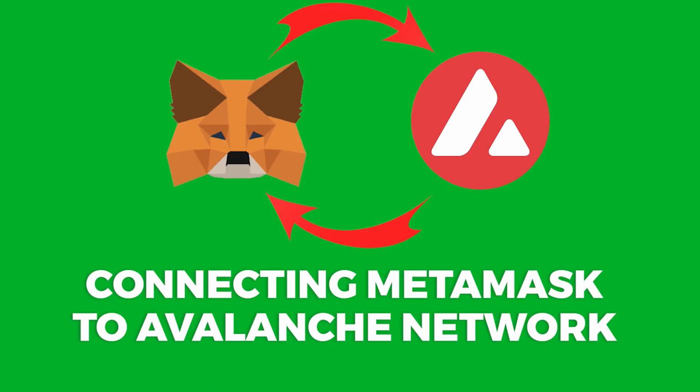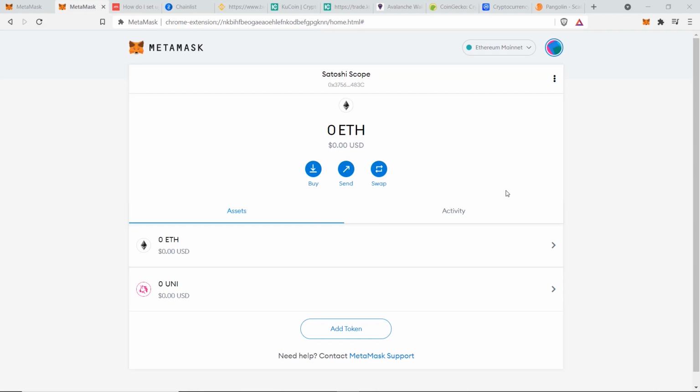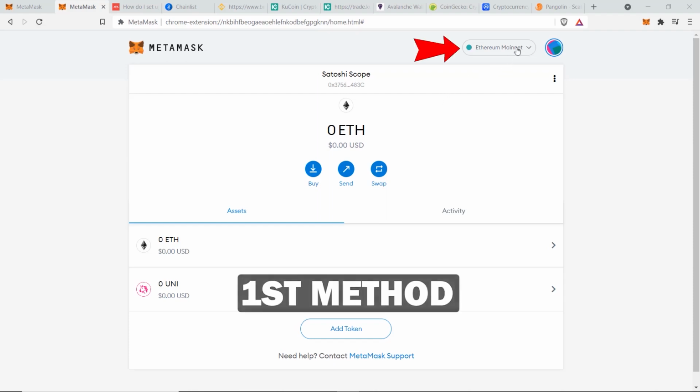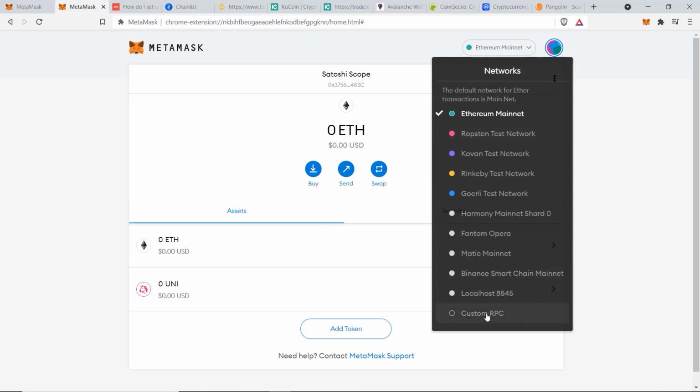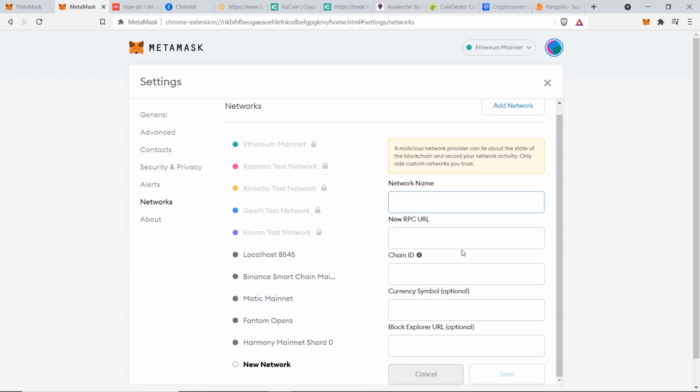Now I'm going to show you 2 different ways of connecting your MetaMask account to the Avalanche network, and then you can decide for yourself which one you like better. So for the first method, you want to click on here and go to custom RPC, and you can see here there's 5 boxes that you need to fill out the information for.